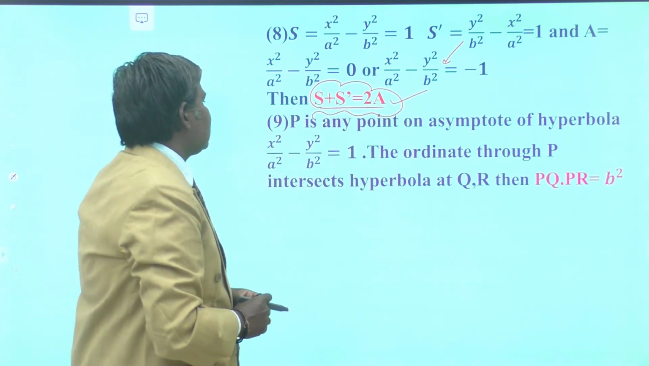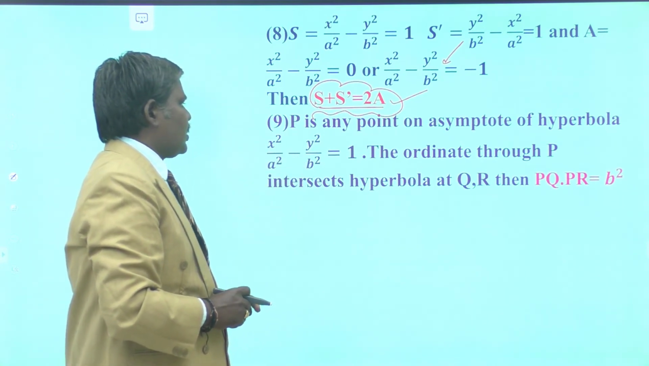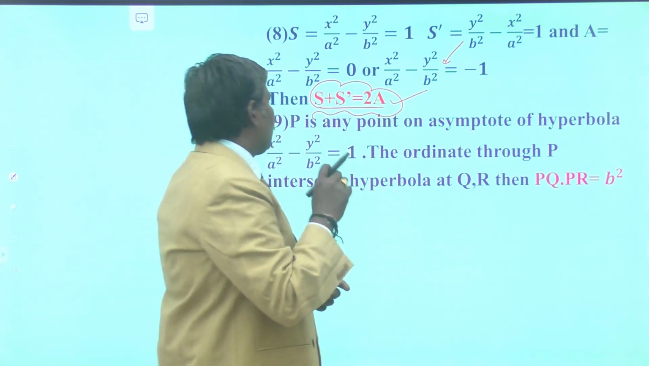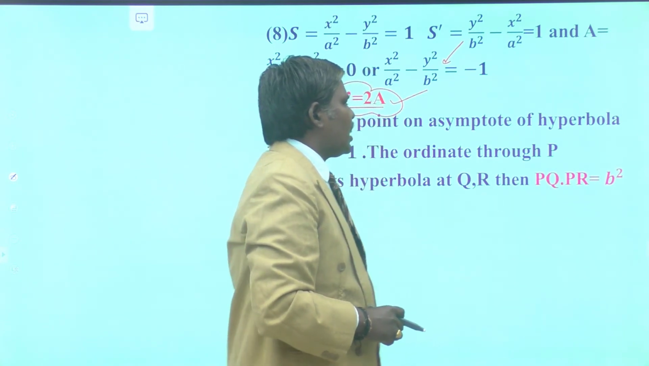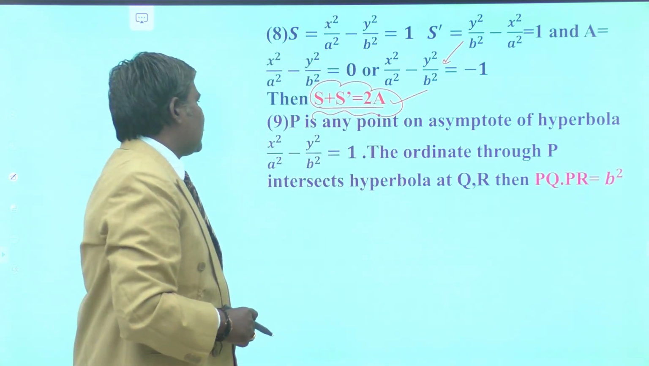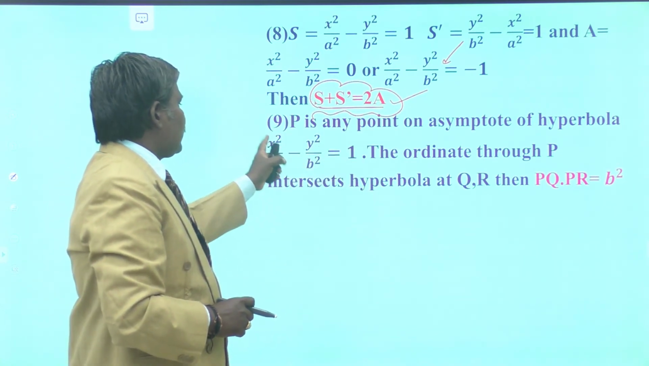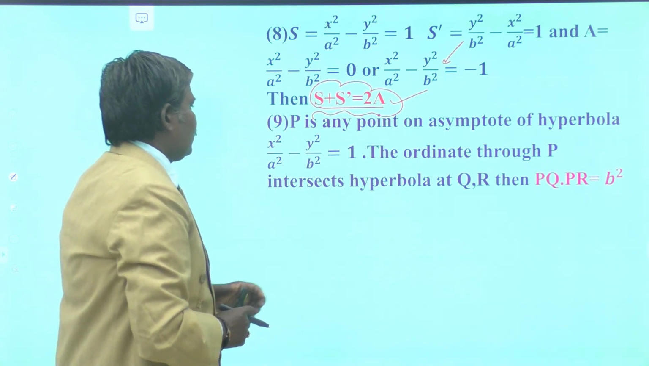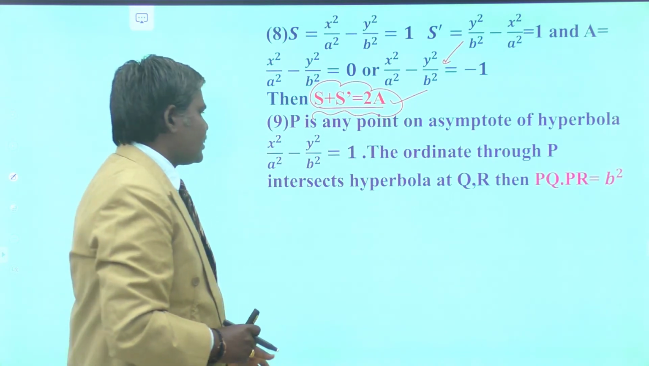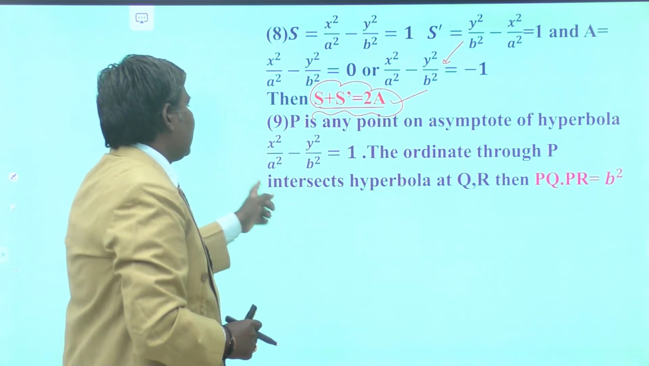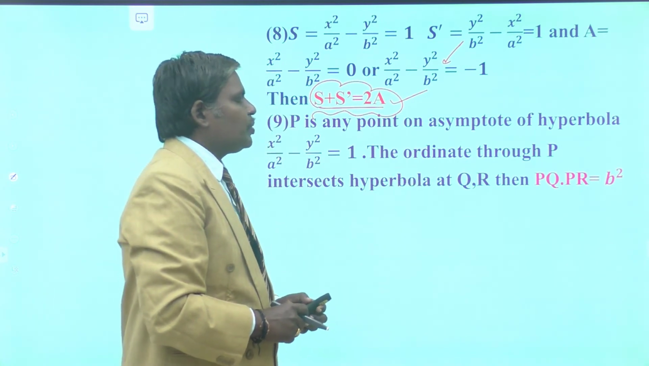Next property, P is any point on the asymptote of hyperbola x square by a square minus y square by b square is equals to 1. The ordinate through P intersects the hyperbola at Q and R, then PQ into PR is equals to b square. What is the next property? P is any point on the asymptote of hyperbola x square by a square minus y square by b square equal to 1. The ordinate through P, just draw the perpendicular from that point to the x-axis, that is the transverse axis, intersects your hyperbola at Q and R, then we can show that PQ into PR is equals to b square.